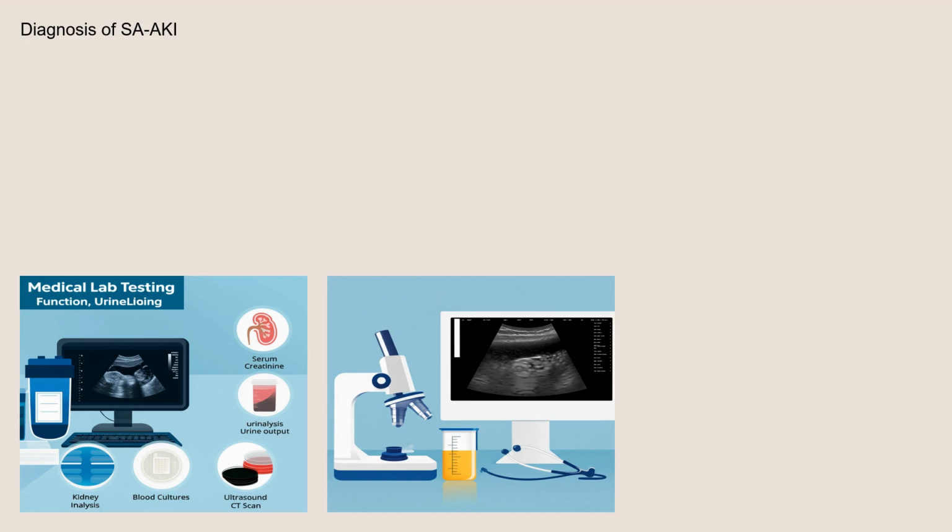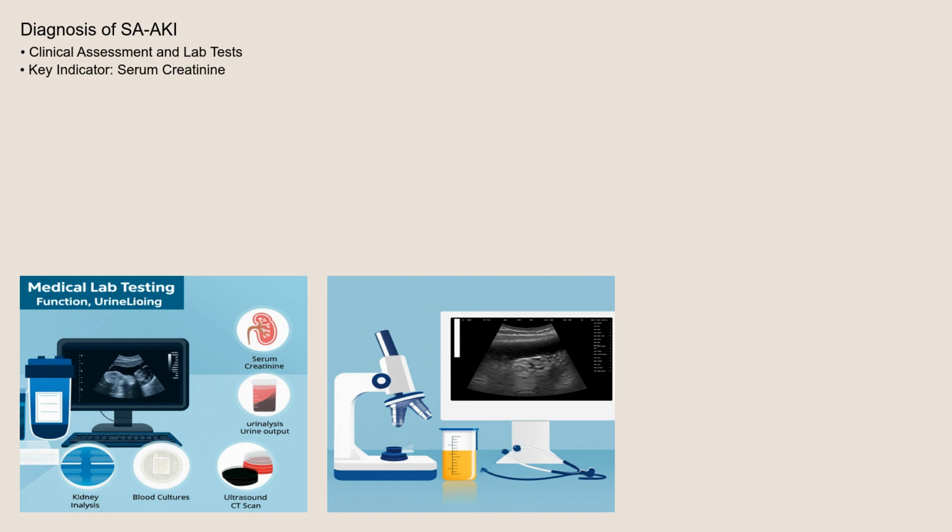Diagnosis of SAKI typically involves a combination of clinical assessment and laboratory tests. Measuring serum creatinine levels, a waste product normally filtered by the kidneys, is a key indicator. A sudden increase in creatinine from a baseline value suggests kidney injury. Urine output is also carefully monitored, as a decrease can indicate reduced kidney function. Urinalysis may reveal the presence of protein or blood in the urine, further supporting the diagnosis. Blood cultures are often performed to identify the source of infection driving the sepsis.